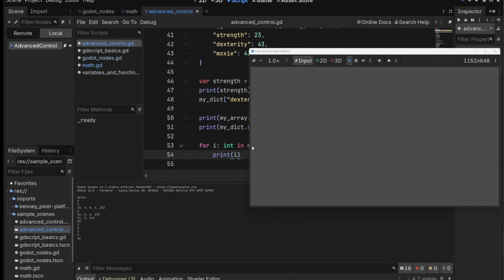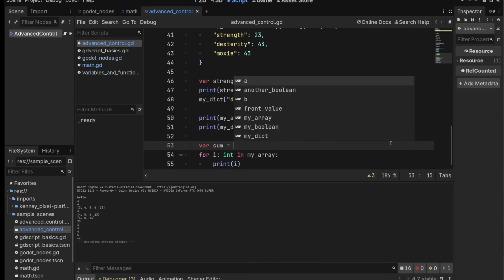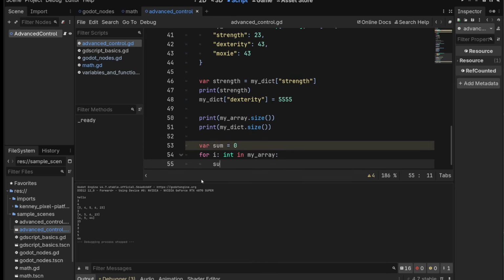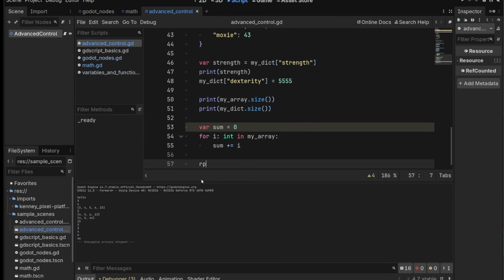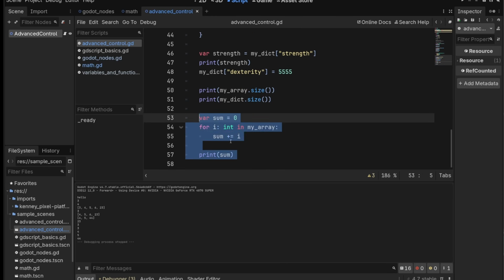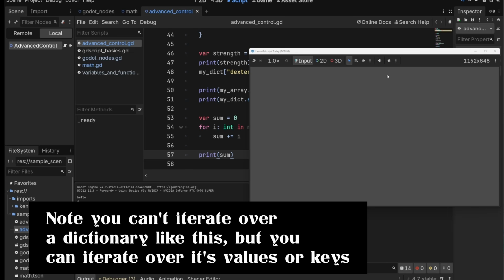4, 5, 44. We could even use this to sum something up. So we'll do var sum equals 0, and then we do sum plus equals i, and then we can print the sum at the end. And you'll see we can get a sum of every element in the array. It should be 53, I guess.